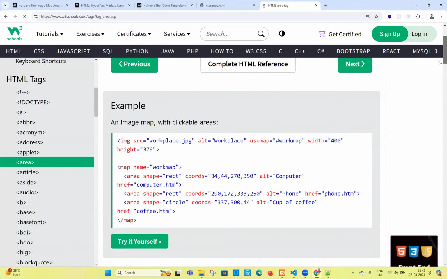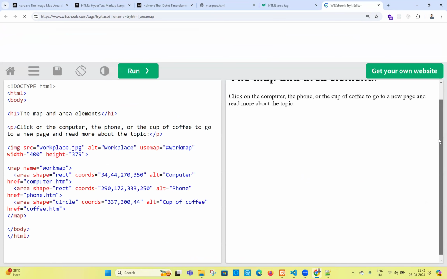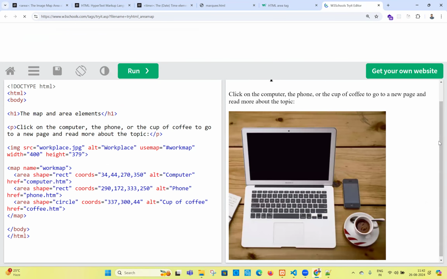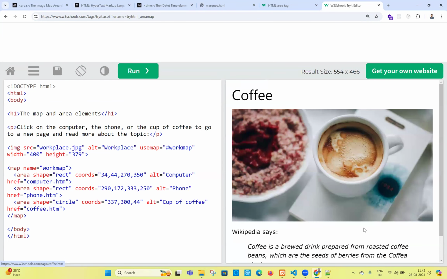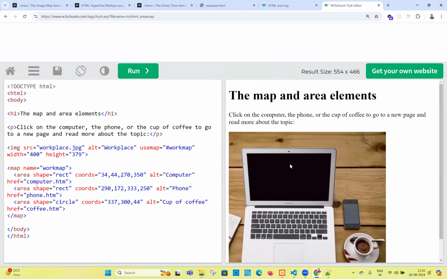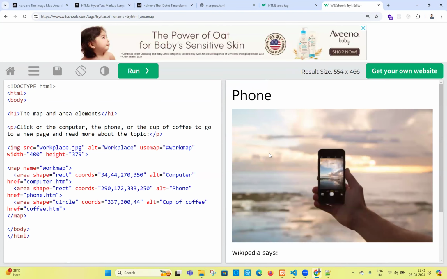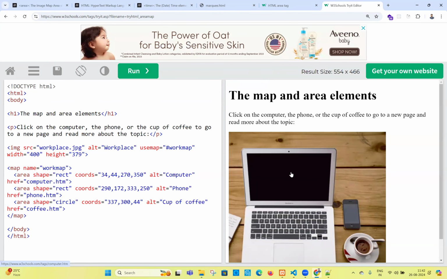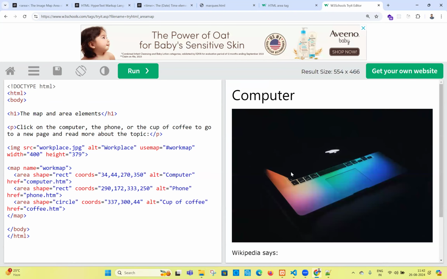Workplace. Can you see this tag? Click on this, try it yourself. In this entire image, I think the image is loading. If I click, does anything happen outside? No. If I click on the laptop, the mobile, the coffee cup, see, I'm clicking on the coffee cup. You see, you went to coffee. Very nice. If I click on the mobile, you went to mobile related stuff. If I click on the laptop, you went to laptop related stuff. One image, but with multiple areas.